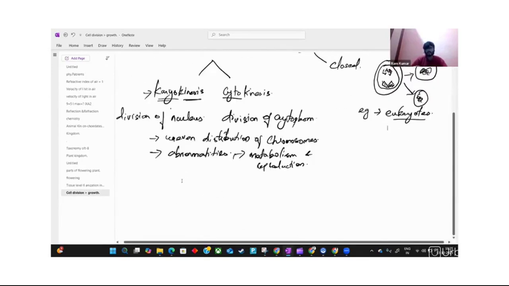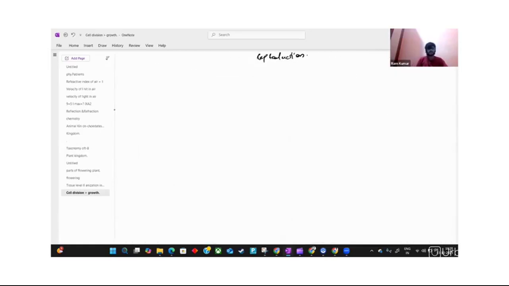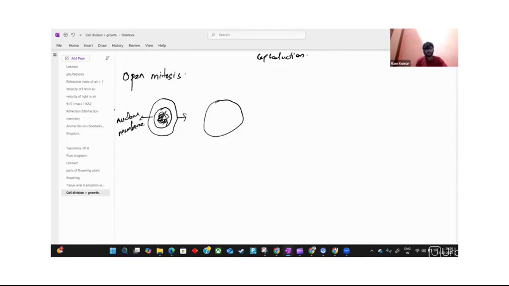Consider this as the nuclear membrane. This nuclear membrane breaks down, and the chromosomes are separated by the spindle fibers.